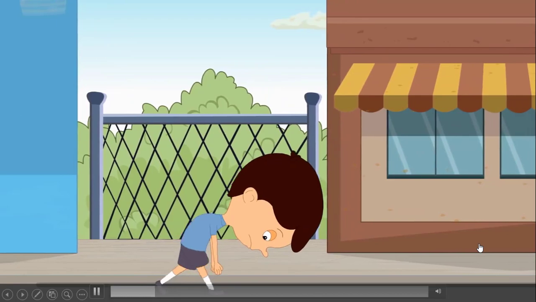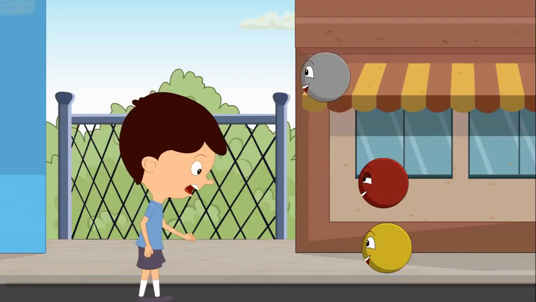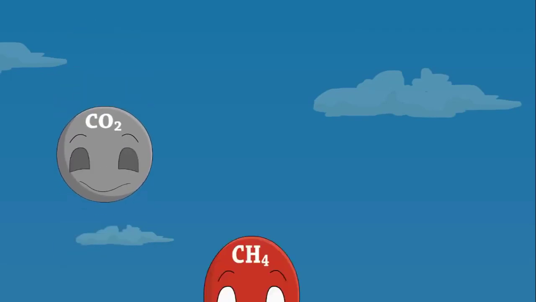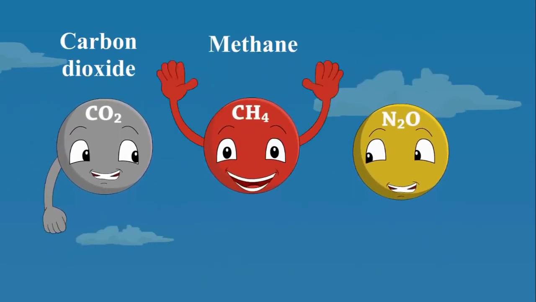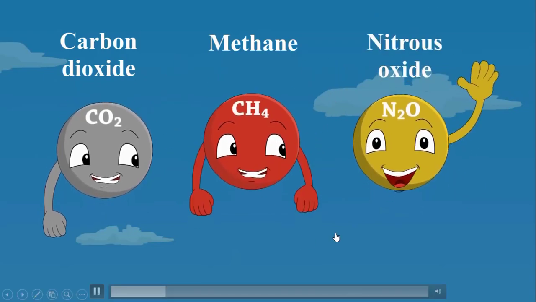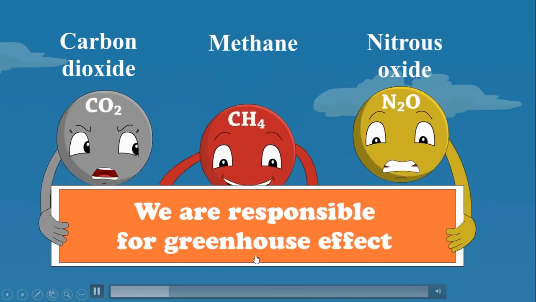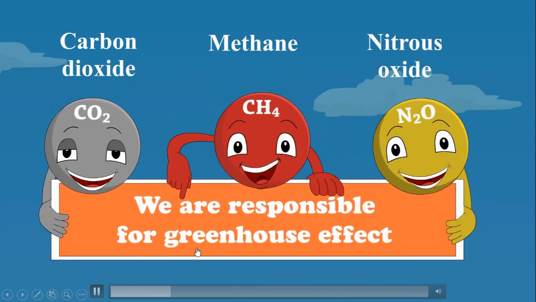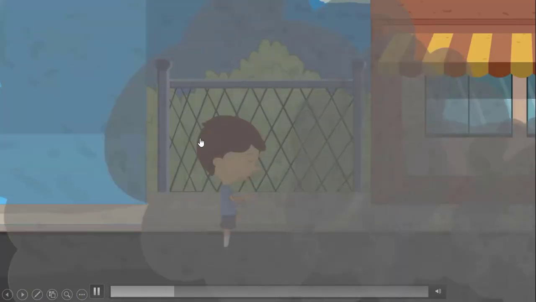What is greenhouse effect? Now, here we have three things, and these are gases. We have CO2, CH4, N2O, etc. This is carbon dioxide, methane, and nitrous oxide, etc. And these gases are responsible for the greenhouse effect. These are gases that we have in our atmosphere.